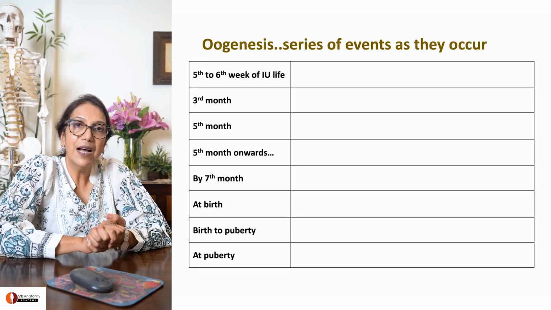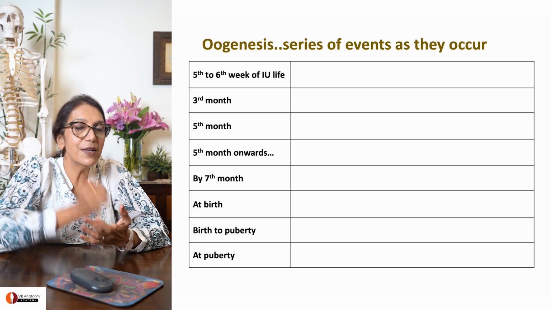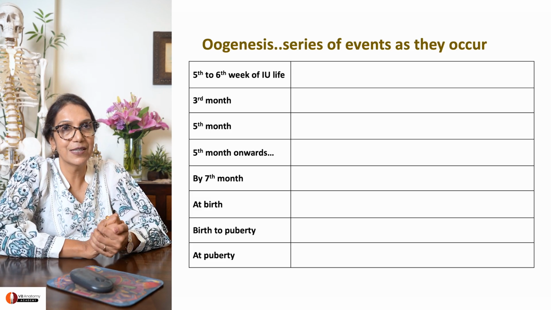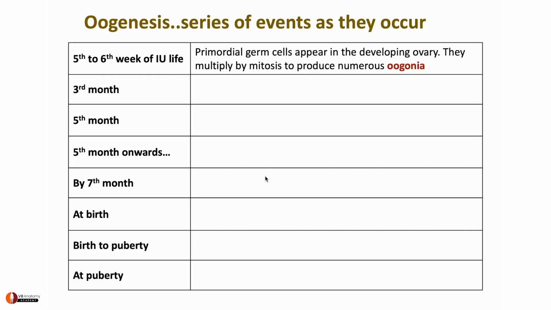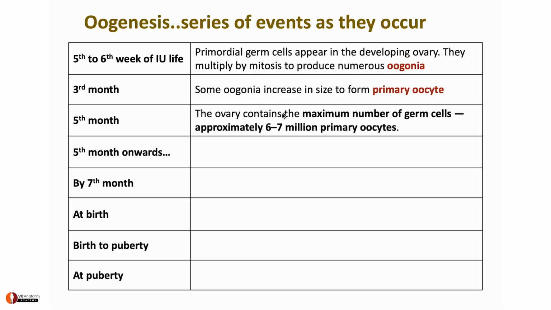Now see students, I gave you a lot of information. Unless we run through it again, you're going to feel lost. So let's go back to the beginning. At 5th to 6th week of intrauterine life, primordial germ cells reached the developing ovary. They formed numerous oogonia. Some oogonia increased in size by 3rd month to form primary oocytes. By 5th month, the ovary is packed with maximum germ cells, almost 6 to 7 million. Note the number. 6 to 7 million primary oocytes are there.